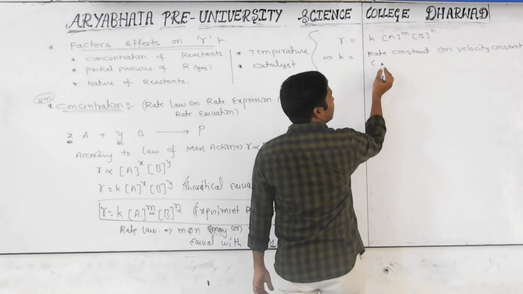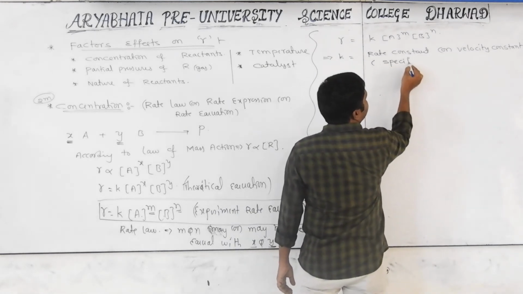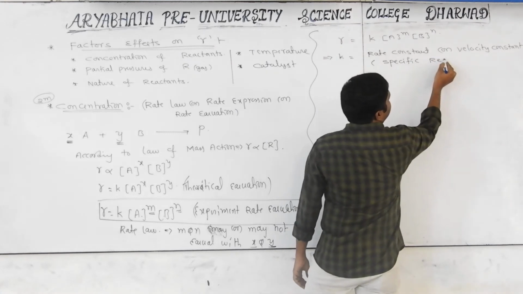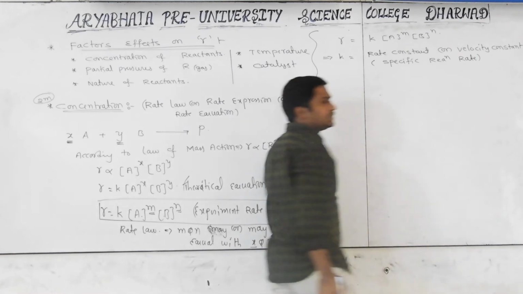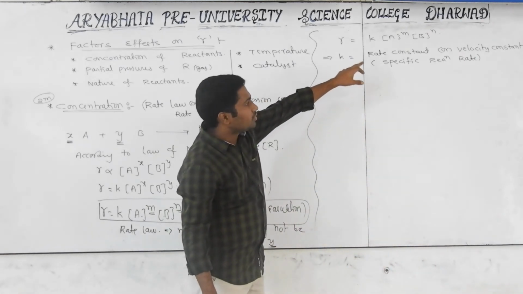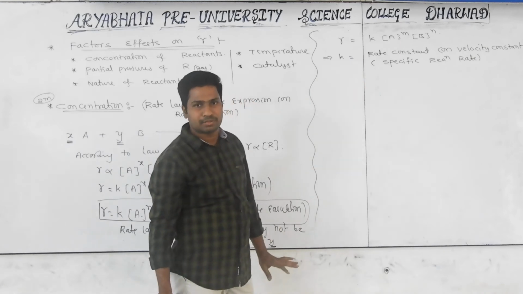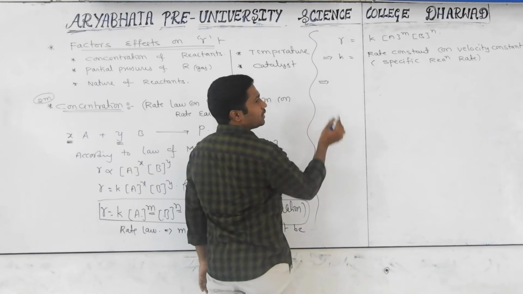In some high standard exams, it is also asked as the specific reaction rate. Whatever it is, the meaning will be the same. K is called the rate constant or velocity constant, or also the specific reaction rate. Based on this, I want to show some important information.